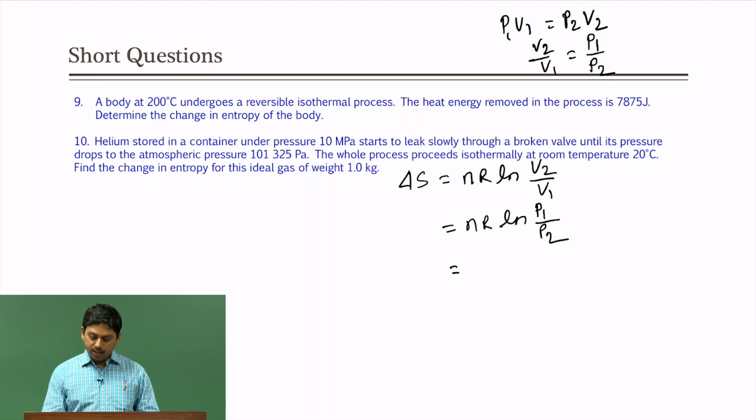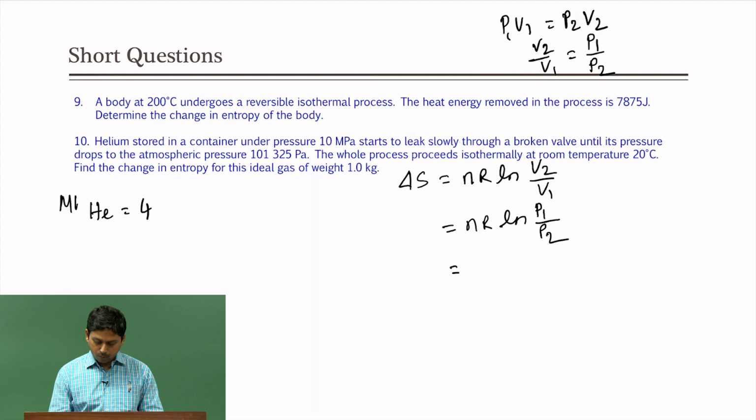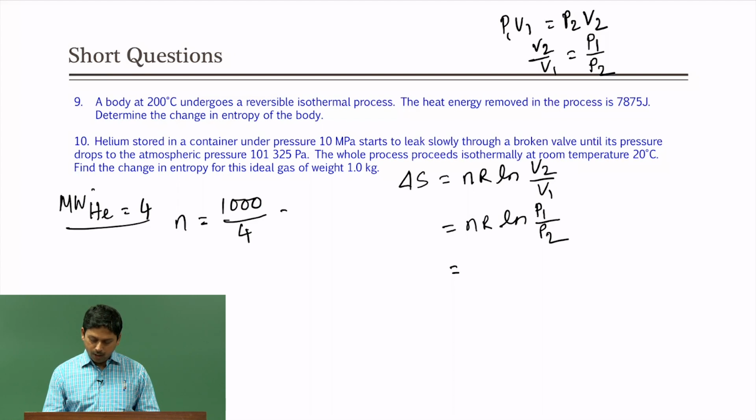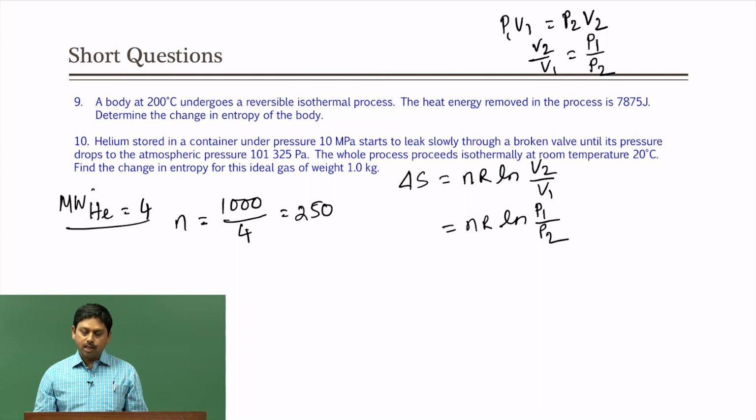What is given is 1 kg. The molecular weight of helium is 4, so the number of moles is 1000 gram divided by 4, which will be 250.